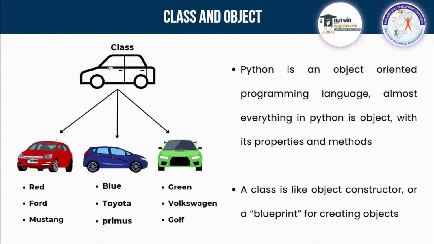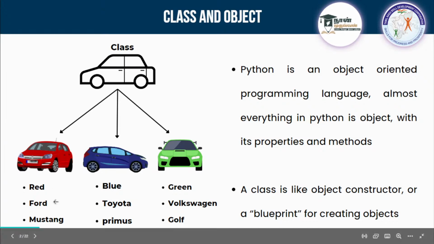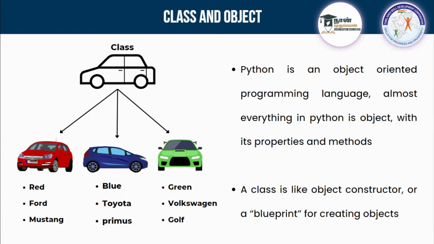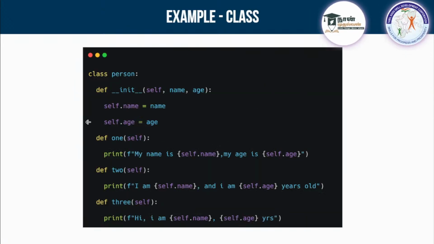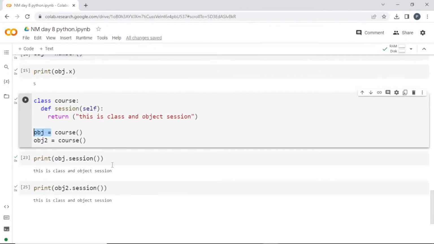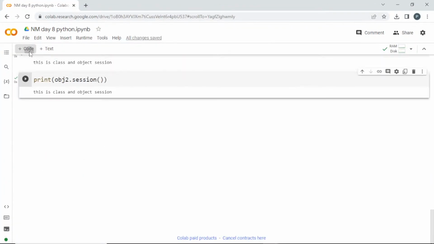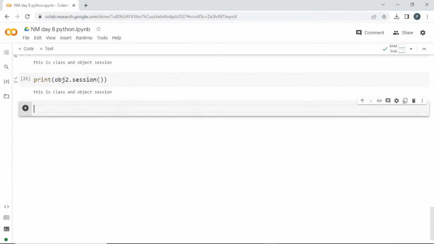See here, I am creating a class and I am creating three different objects. This will be a red Ford Mustang car, this will be a blue Toyota Prius car, and this will be a green Volkswagen Golf car. So these different things you can pass with the help of double underscore init and self. Clear? We'll try to do this example inside my Google Colab. This will help us understand a little bit more about this.